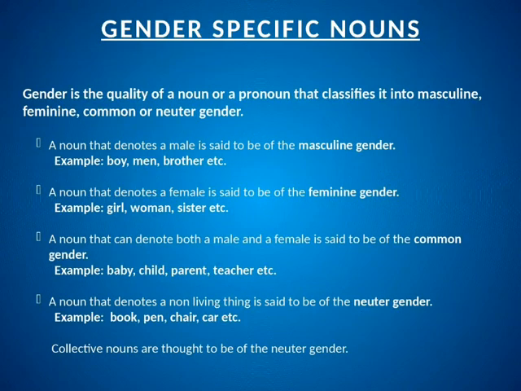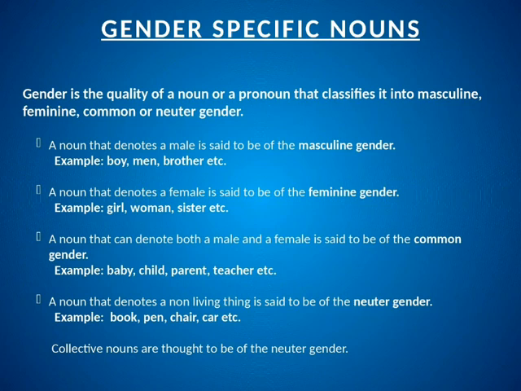Now, gender specific nouns. Gender is actually the quality of a noun or a pronoun. Gender is of 4 kinds. Masculine, which denotes male, for example, boy, men, brother. Feminine denotes female, for example, girl, sister. Common gender denotes both male as well as female.